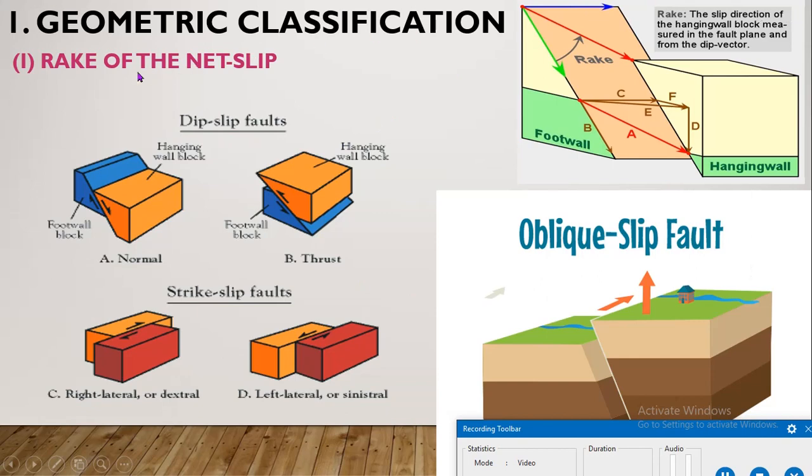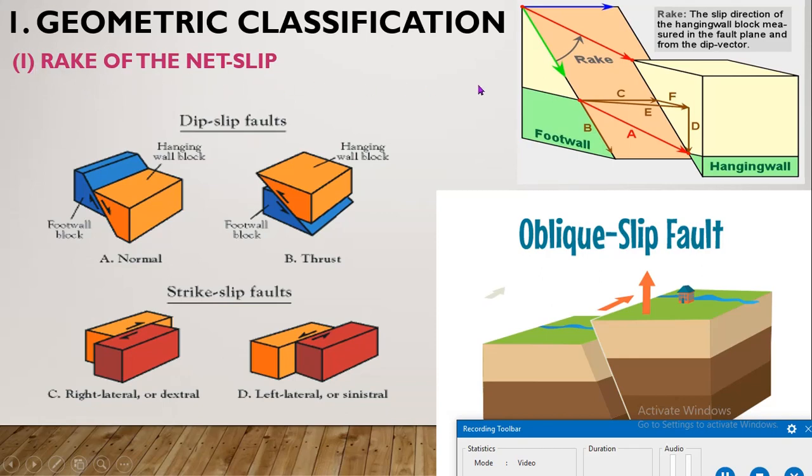Then coming to the classification of faults, there are mainly two types. First is the geometric classification, and second is the genetic classification, which is based on the origin of the fault. First we will discuss geometric classification. The first geometric classification is on the basis of the rake of the net slip.